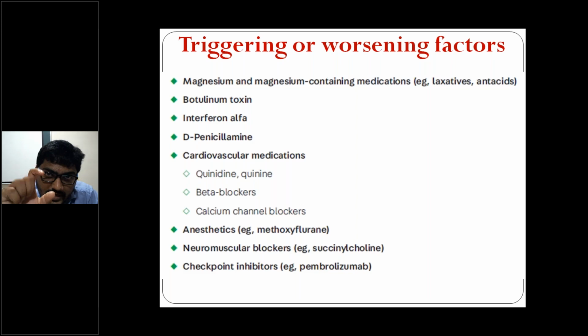For release of acetylcholine, another important protein complex is also required. What is the protein complex? Anyone can tell me the name? Starts with S, ends with E. SNARE protein. What is the full form of SNARE?